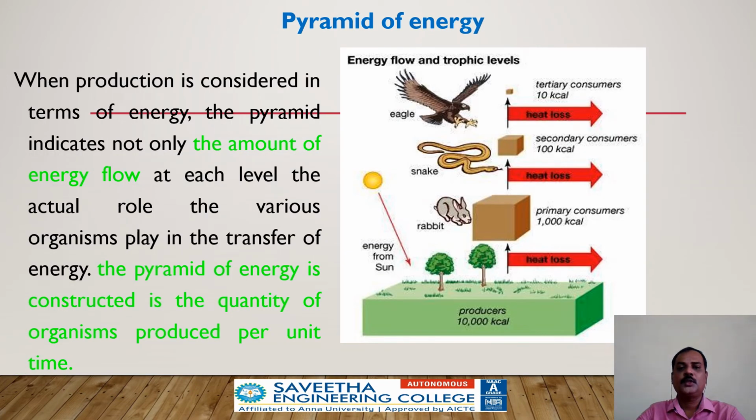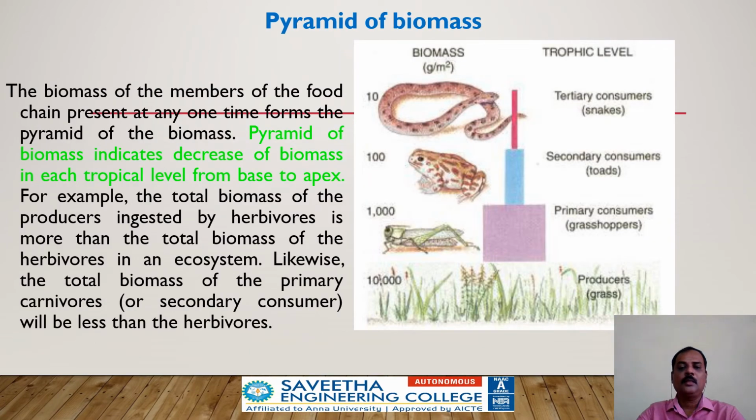Now, the amount of energy produced at each trophic level. At every successive trophic level, there is a heavy loss of energy in the form of heat. At every higher level, only 10% of energy is transferred, so there is a sharp decrease at each trophic level as we move from producers to carnivores. The amount of living organisms present in a particular environment is known as biomass. This is the example of a forest ecosystem. There is a decrease in biomass from lower trophic levels to higher trophic levels.